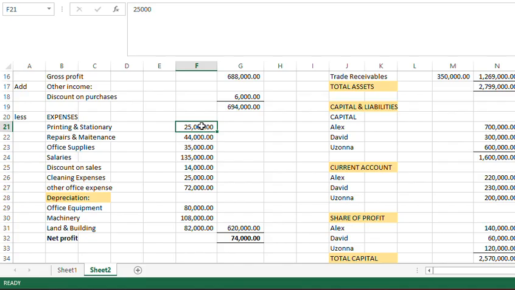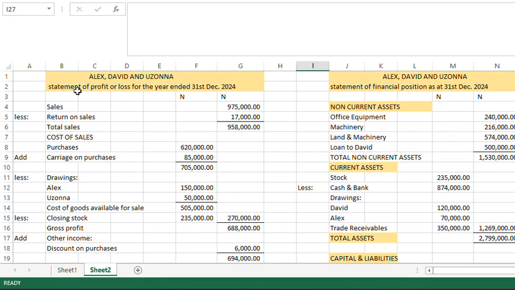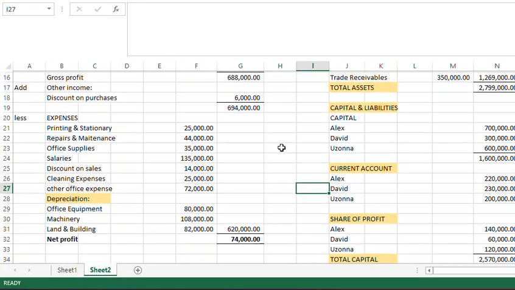Let's check again. So you can see it's 620,000. So that's it. So 994,000 minus 620 will give you net profit of 374,000. So that is for the profit or loss for the year ended 31st December 2024.